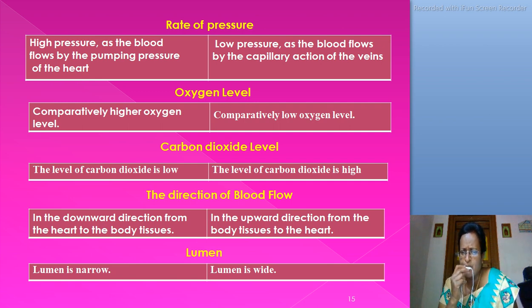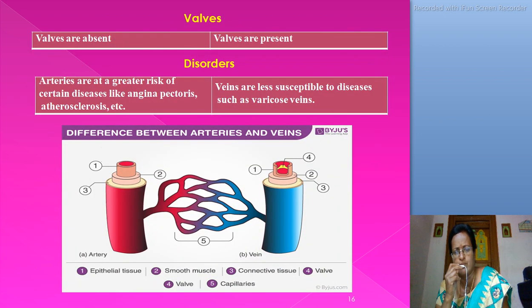The direction of the blood flow: in arteries, in the downward direction from the heart to the body tissues. In the veins, in the upward direction from the body tissues to the heart. In arteries, the lumen is narrow. In veins, the lumen is wide. Valves are absent in arteries. Valves are present in veins.